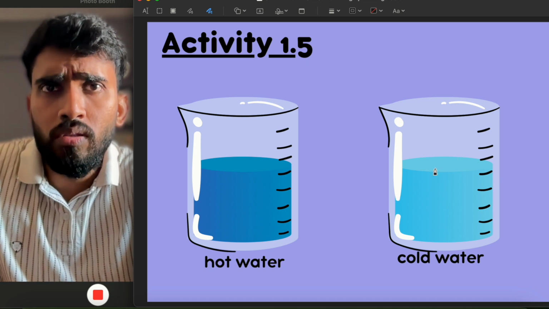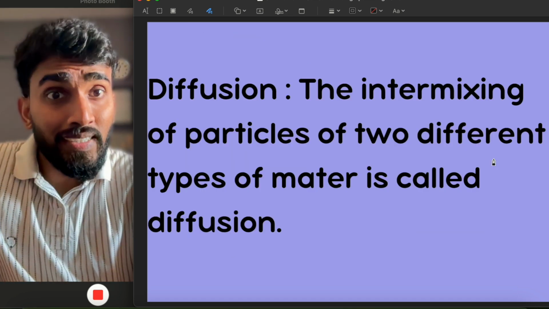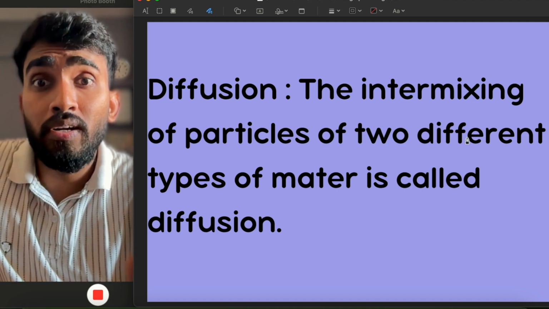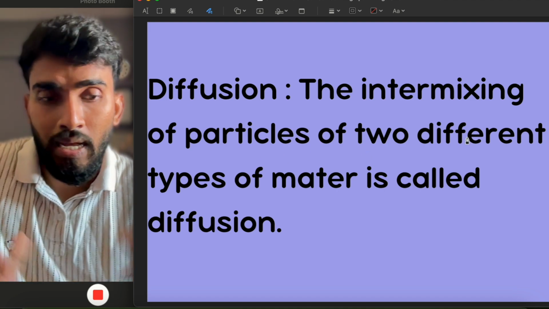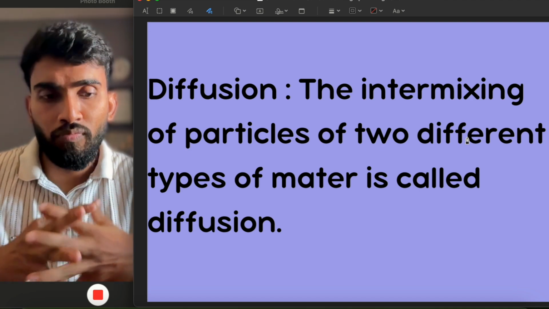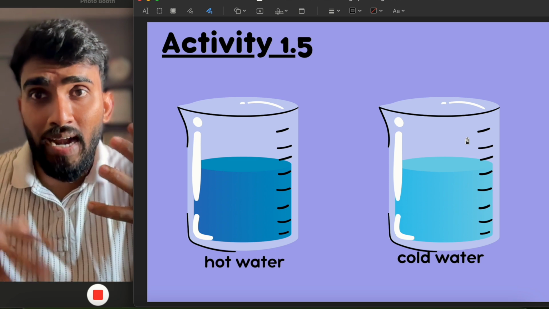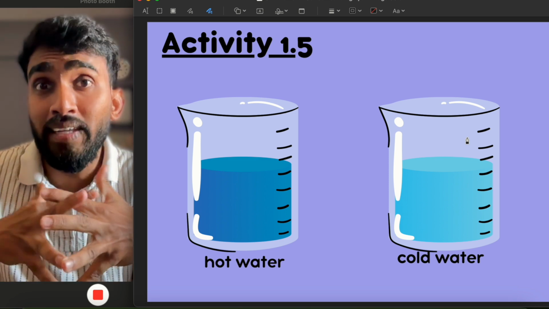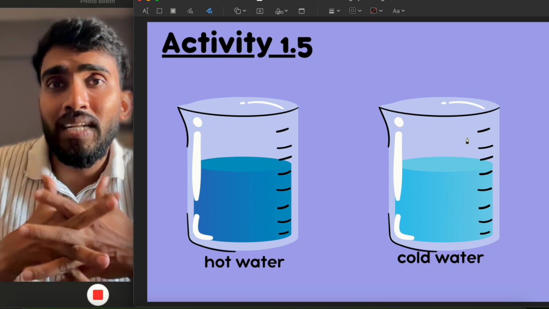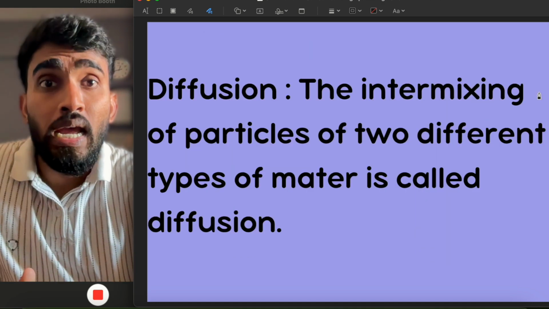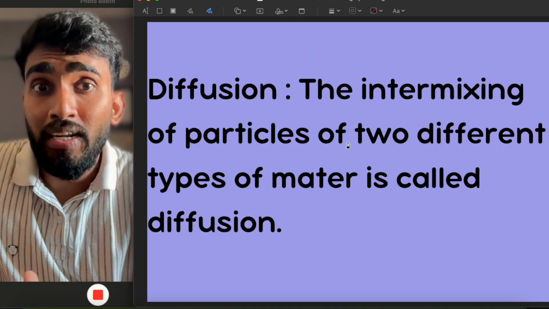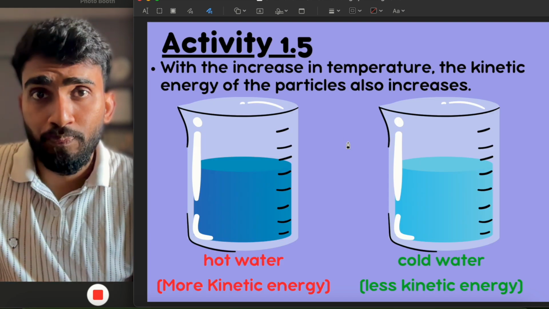Diffusion. What does diffusion mean, by the way? So the intermixing of particles of two different types of matter is called diffusion. In the previous example, one matter was the copper sulfate and the other was water. They got intermixed with each other. That is what is called diffusion. Intermixing of particles of two different types of matter is called diffusion.